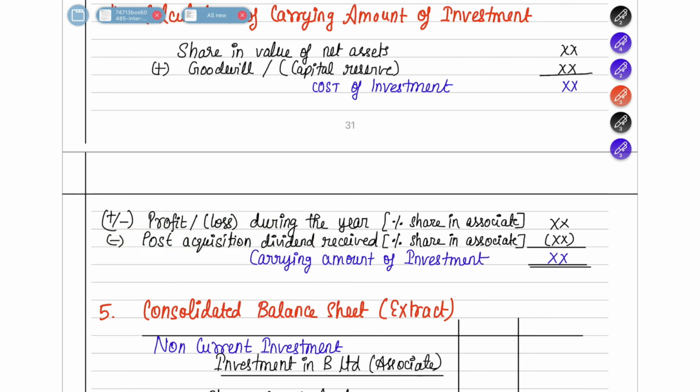Why do you reduce the post-acquisition dividend? Because from the profits you must have got, instead of giving you that profit share, they announce a dividend. So you decrease it. If it was profit, you would increase it, but instead they gave dividend, so you decrease it. After doing that, you find out the carrying amount of investment.